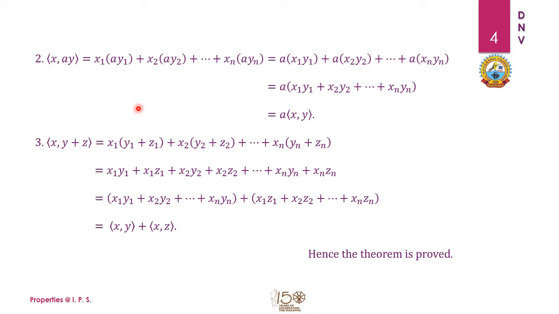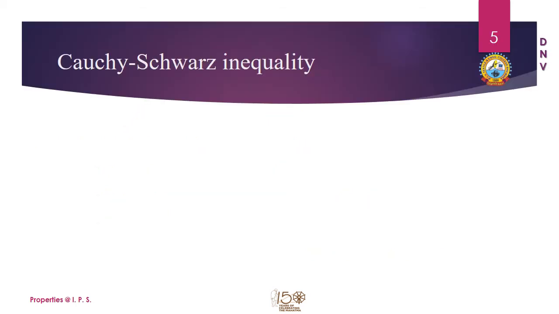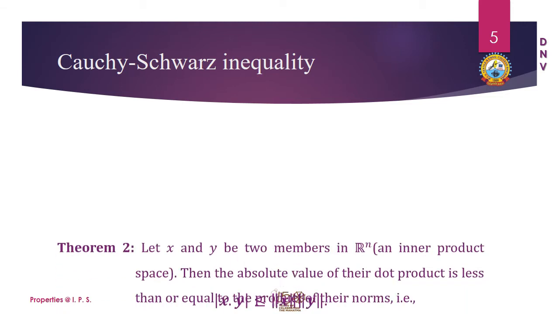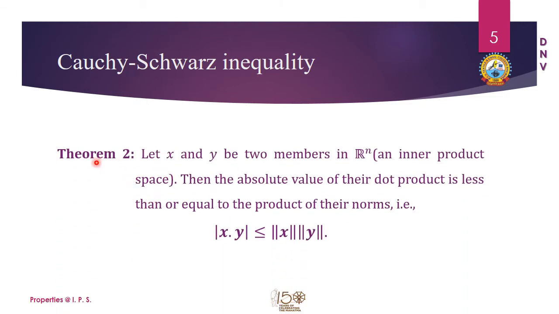Next we come to the second important theorem, which is the Cauchy-Schwarz inequality, for vectors belonging to Euclidean space Rn. So what is the statement of this theorem? Let x and y be two members in Rn, an inner product space.